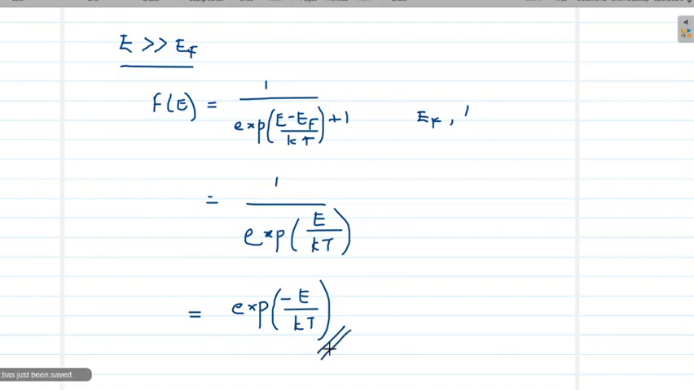So what is this equation? This is the distribution function according to the Maxwell-Boltzmann distribution, the classical Boltzmann distribution. So the Fermi-Dirac distribution function will collapse into the classical Boltzmann distribution when energy is very high. That is the final conclusion that we get.